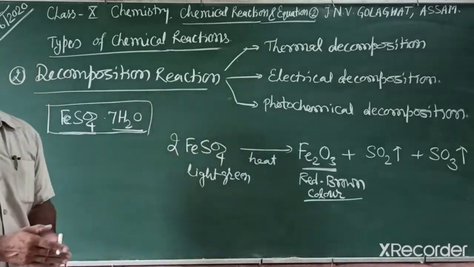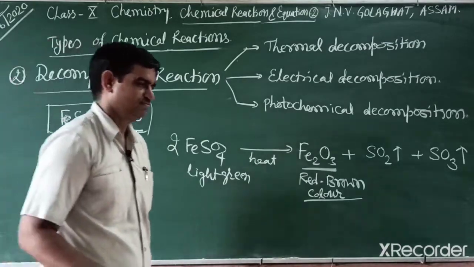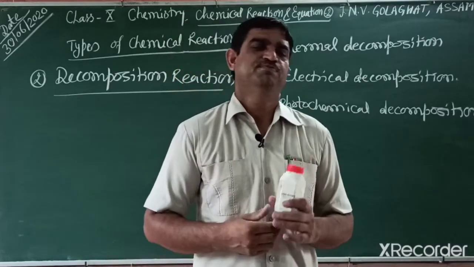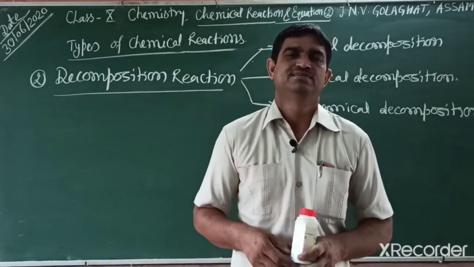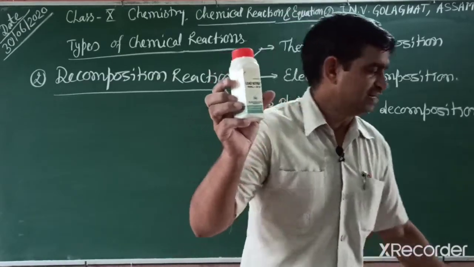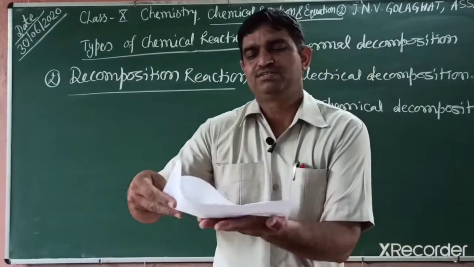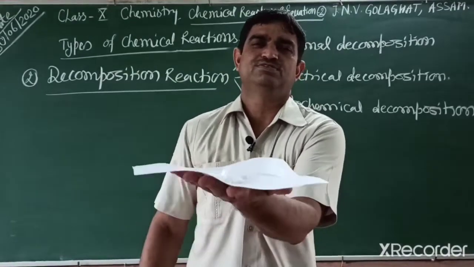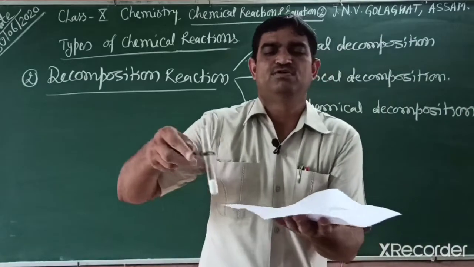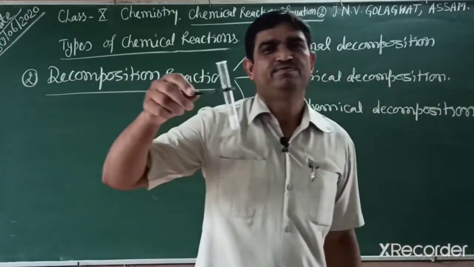Okay, then we will show another activity of thermal decomposition. Friends, one more activity is given in your NCERT book. What happens if lead nitrate is heated? Write the chemical reaction and what you will observe. You know this one is lead nitrate, and the lead nitrate crystals are white crystals like this. I take a small amount of lead nitrate in the test tube, and when we heat,